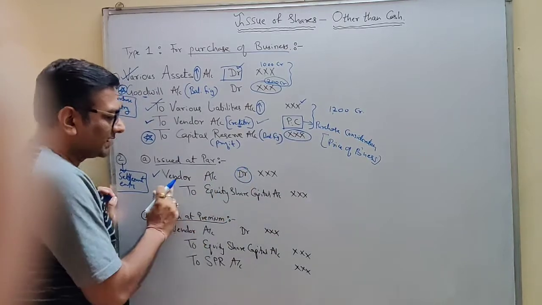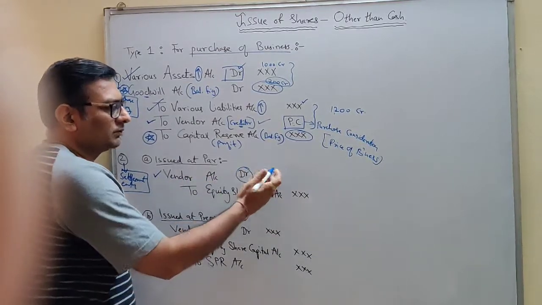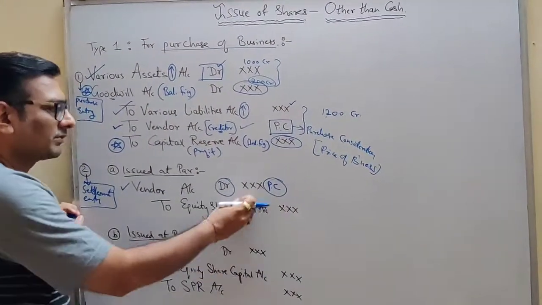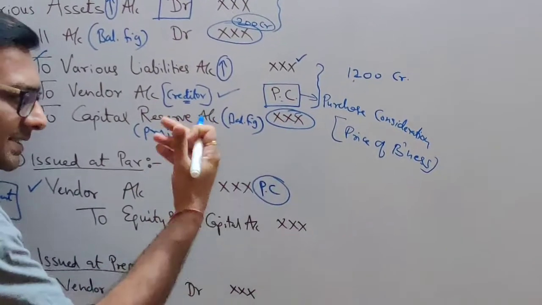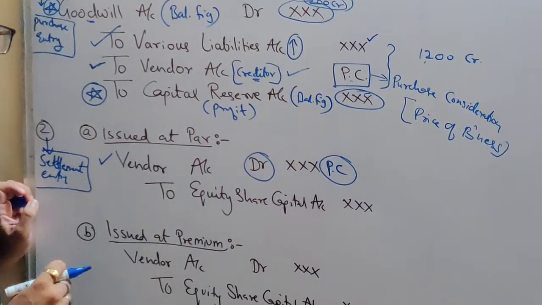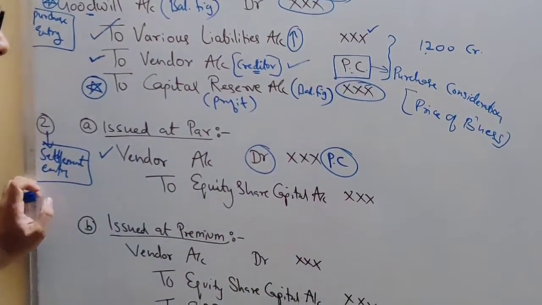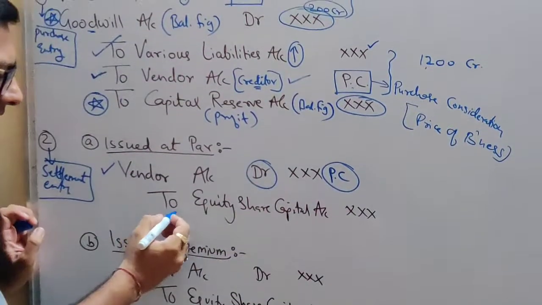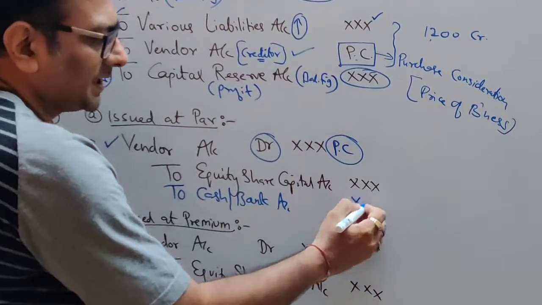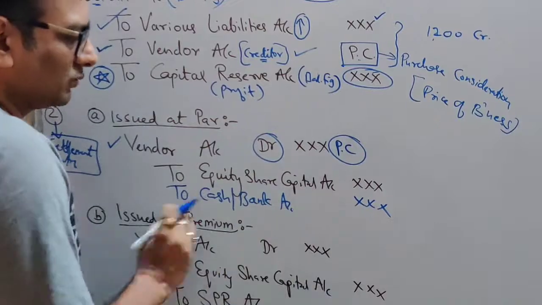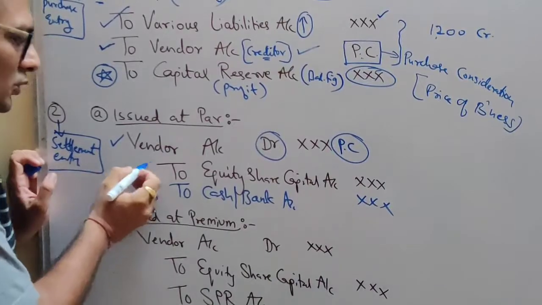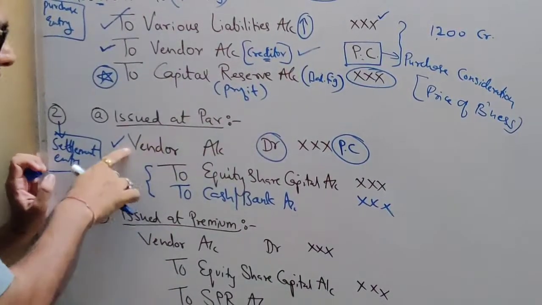Debit the receiver, so vendor is a receiver, debit the receiver, so vendor account is debited with what amount, students? Full amount, PC amount. And what we are doing here, we are giving the entire PC amount in the form of shares. So you will credit equity share capital account, or if in our example, as I said, some part of your PC you are giving in shares, some other part you are giving in cash or by way of check, then write it as to cash or bank account, whatever may be the details given in the question. So these are the two things which you will give out to the vendor.